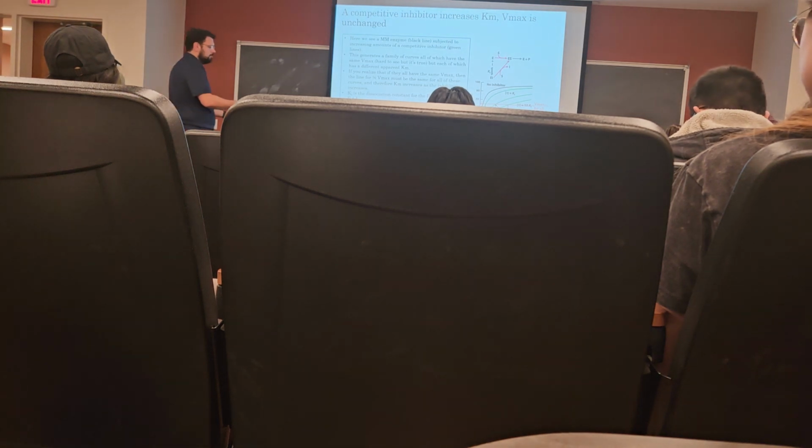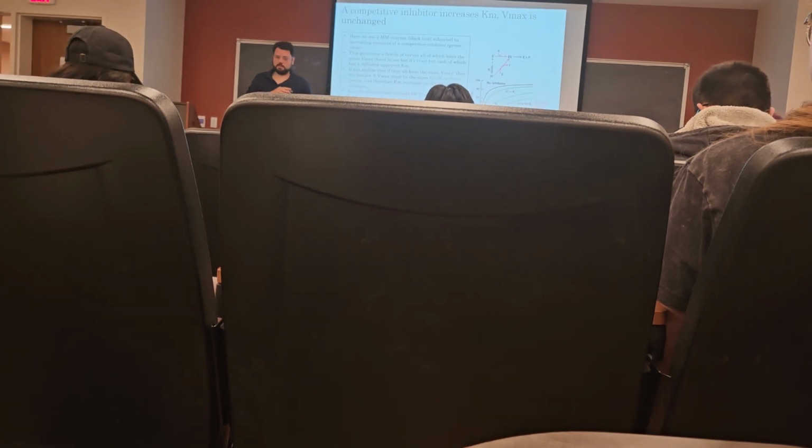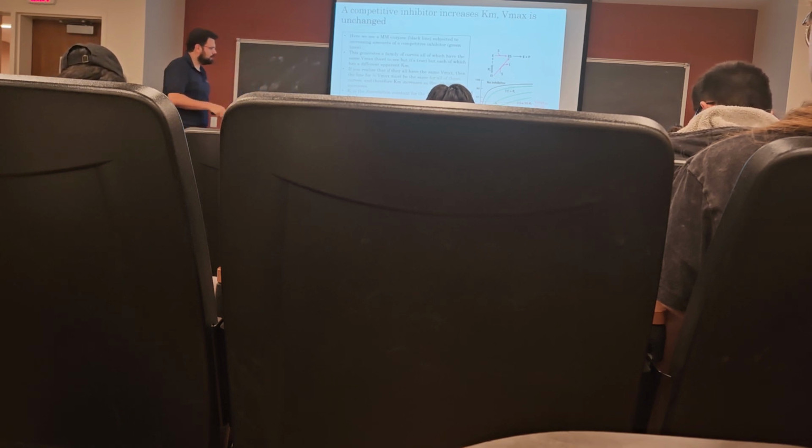We still have the same amount of enzyme. So remember, Vmax equals kcat times E total. That hasn't changed, and we're not changing the amounts of any of these. We're just changing the rate at which they bind, okay? So Vmax remains the same, because E total is still the same in this case, right? But what happens to Km? Well, Km now increases. Why does Km increase?